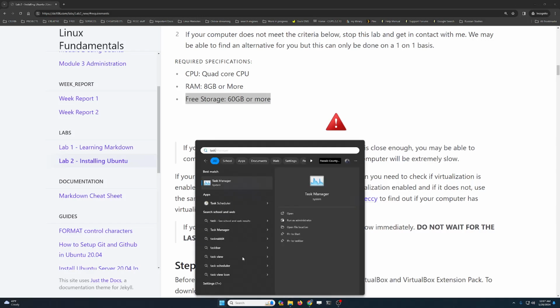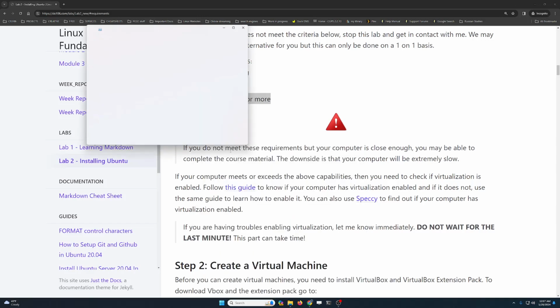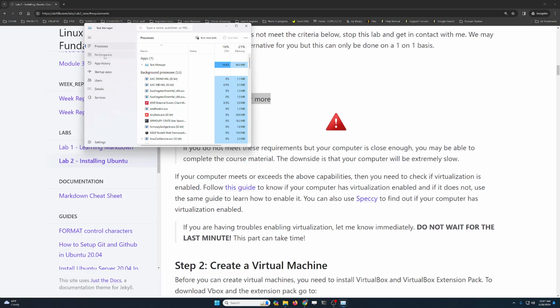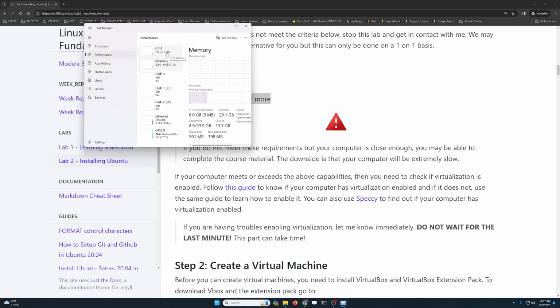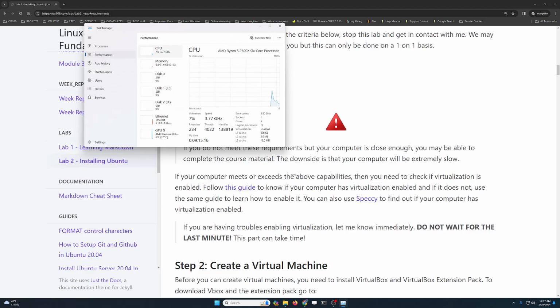First, I'm going to do the easiest way, which is opening Task Manager and clicking on Performance and then on CPU. If virtualization is enabled, it's going to be displayed over here as virtualization enabled. If it's disabled, it's going to say disabled. If virtualization is not supported, this row over here will not be displayed at all.